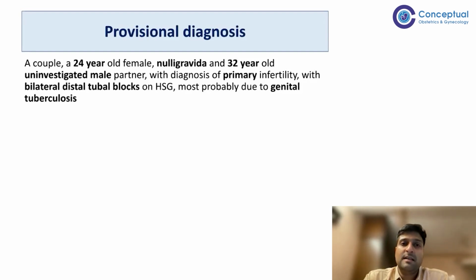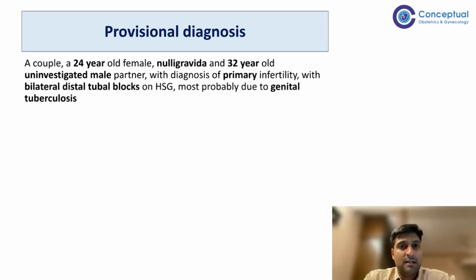Acid fast bacilli microscopy is done using three stains. The first is the ZN staining technique. The second is auramine rhodamine staining technique, and the third method is Kinyoun's cold staining technique. In any of these cases, if we find acid fast bacilli, that confirms the diagnosis of genital tuberculosis.